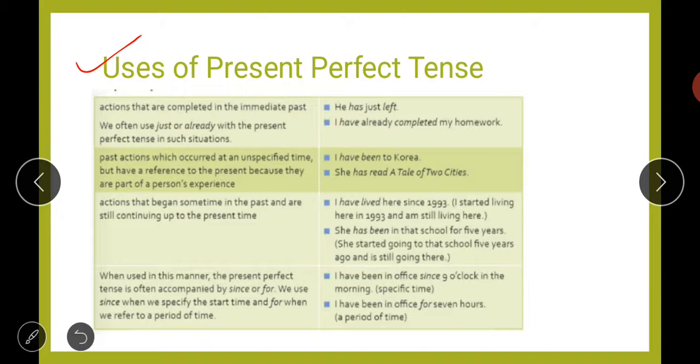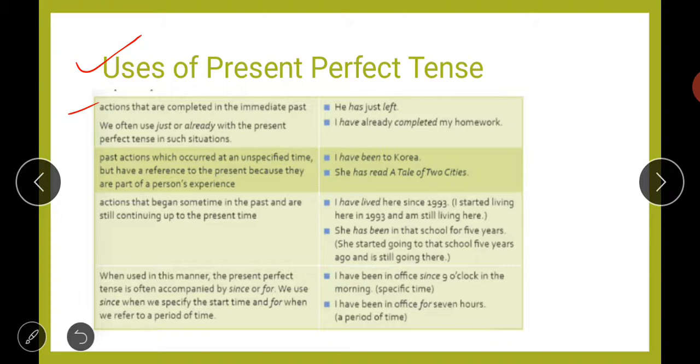So let us look at these rules one by one. First is actions that are completed in the immediate past, means something that has completed immediately in the past time. We often use just or already with the present perfect tense in such sentences. To express that thing, we use words like just or already in the present perfect tense to describe something that has completed in the immediate past.